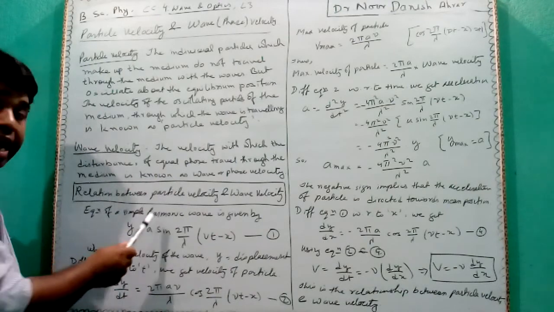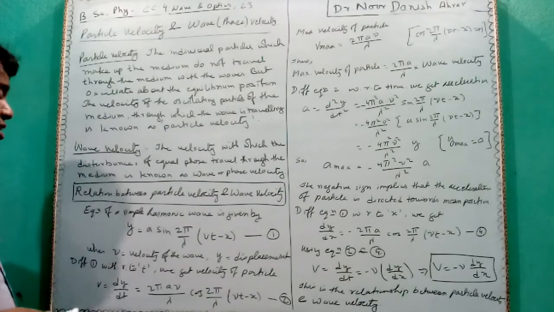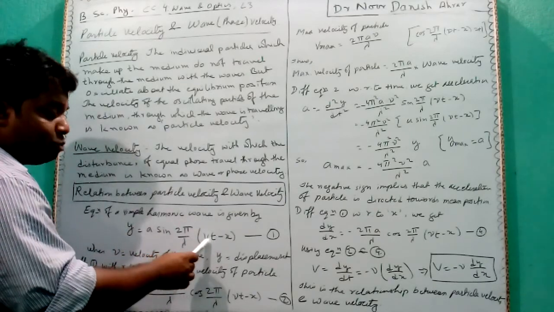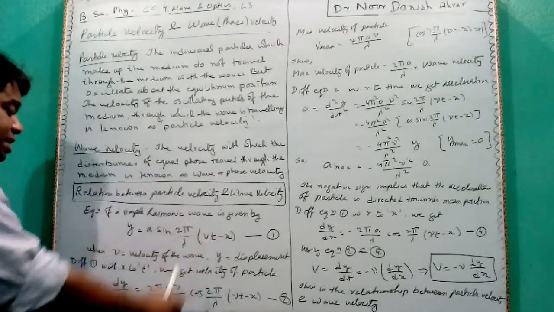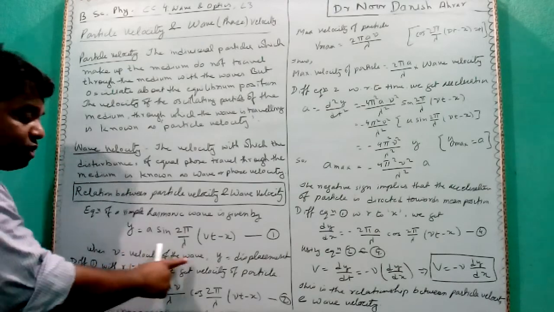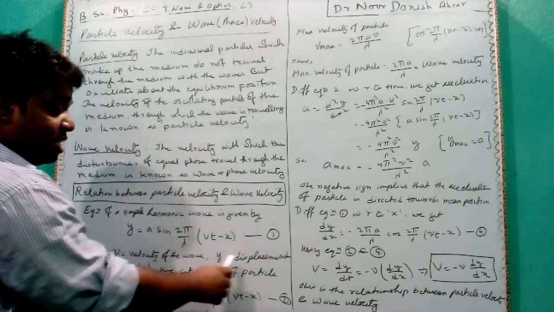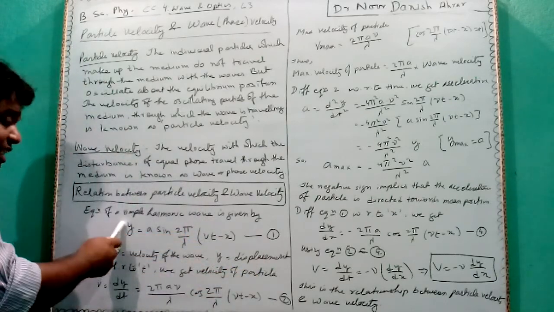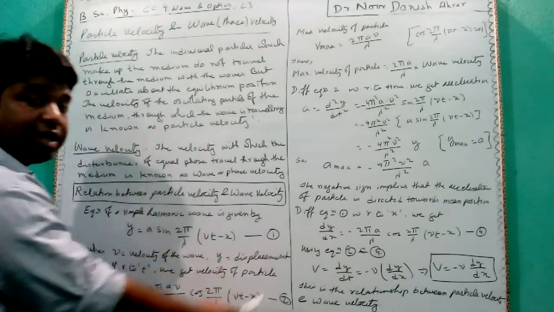We are aware that the equation for the simple harmonic wave is given by y = a sin (2π/λ)(vt − x). Here, v is the velocity of the wave, also called wave velocity, and y is the displacement at time t. Differentiating this equation with respect to time, we get the velocity of the particle.